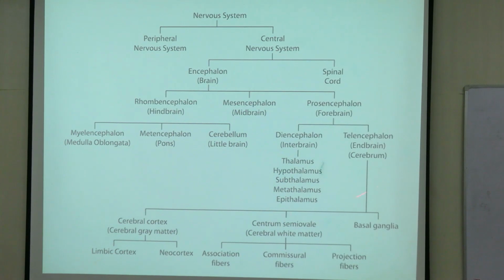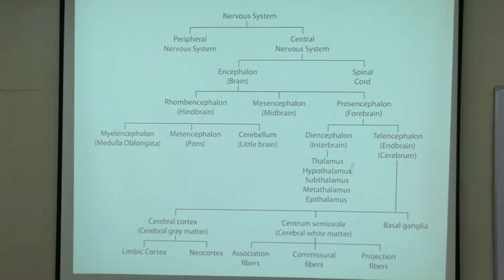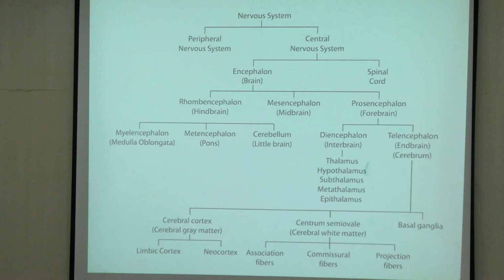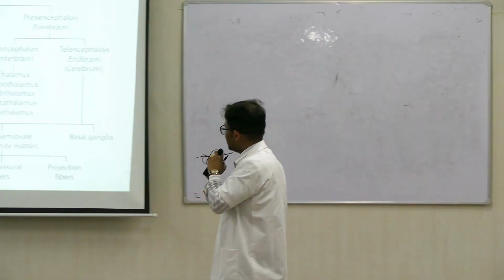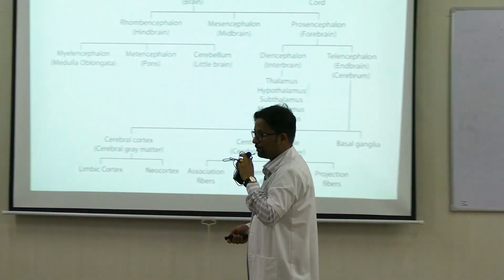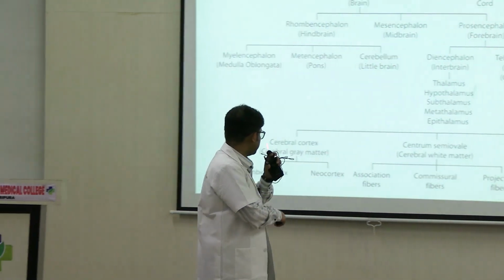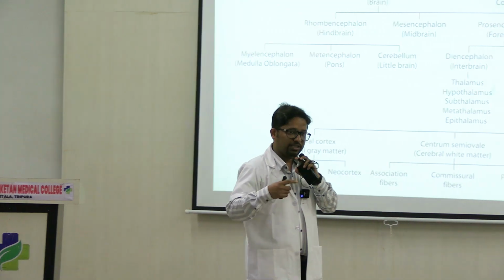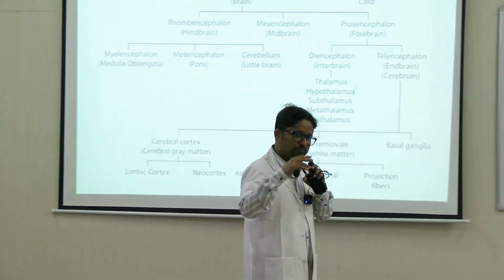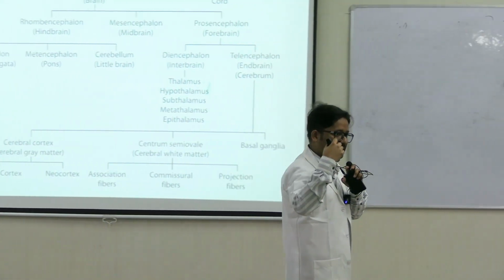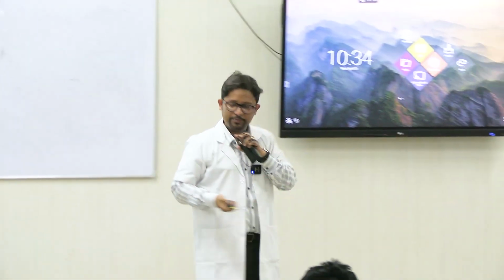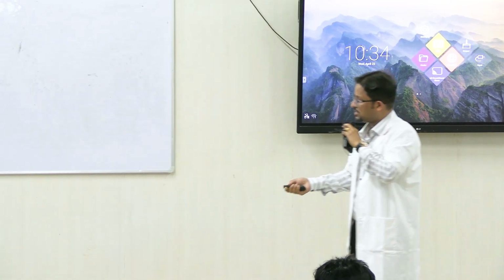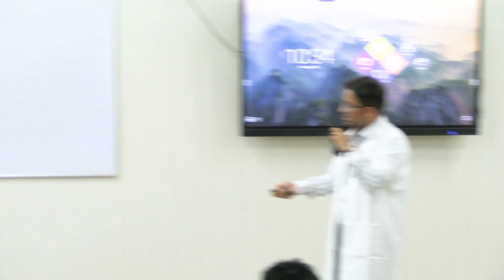Cerebral cortex, cerebral white matter and basal ganglia. So these are the three components of the telencephalon or the cerebrum. Cerebral cortex, what do you understand? Cerebral cortex refers to the different lobes, frontal lobe, parietal lobe, temporal lobe, occipital lobes of the brain, which is referred to as the cerebral cortex.